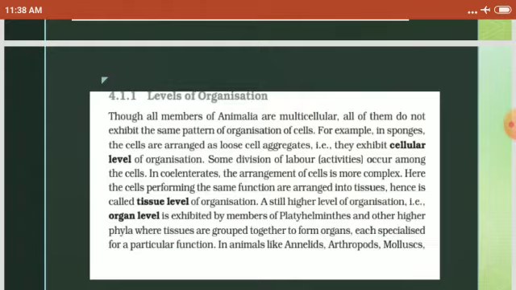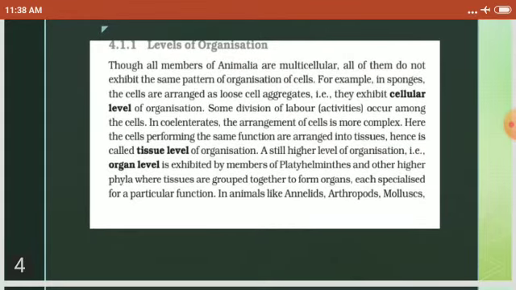And tissue level means different tissues are there to perform the functions. A group of cells having the same origin and performing the same function is called a tissue. And there is organ level, the tissues associated to form organs. Then organ level functions are seen and organ system level also.